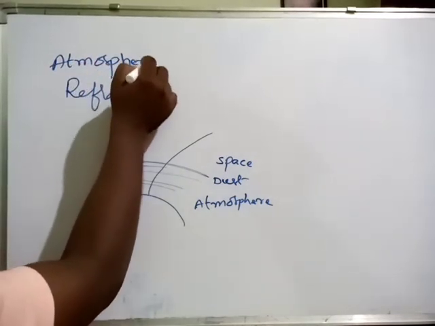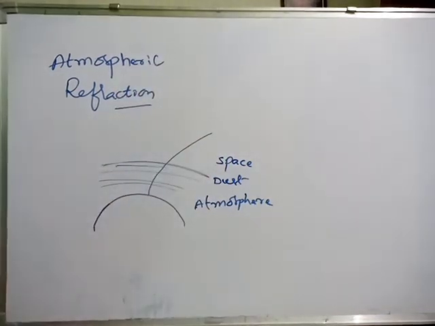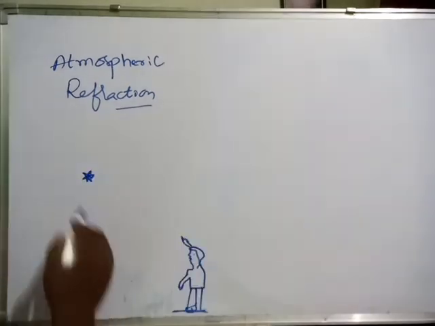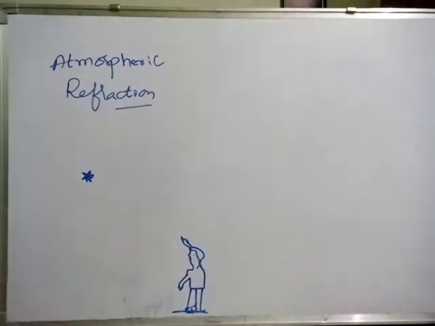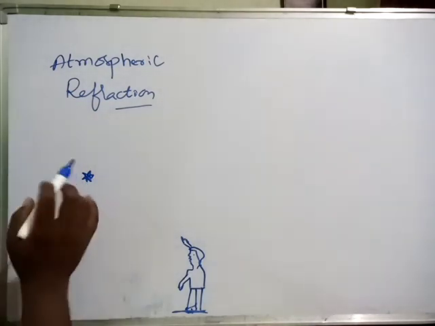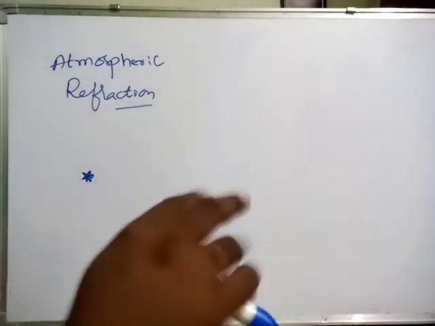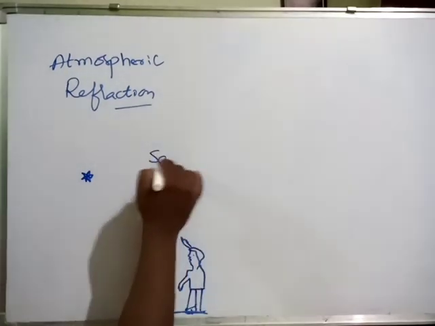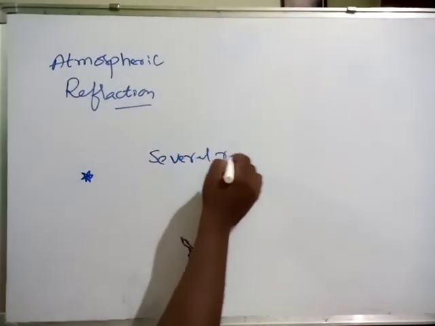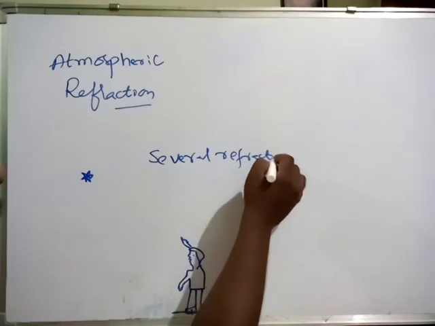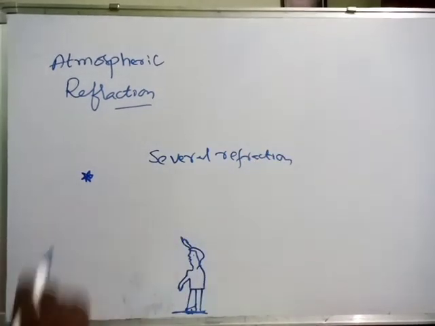This is the reason why at night time we observe twinkling of stars. Stars are luminous objects, no? The light from the stars undergoes several refractions. So many refractions occur before it reaches the earth.